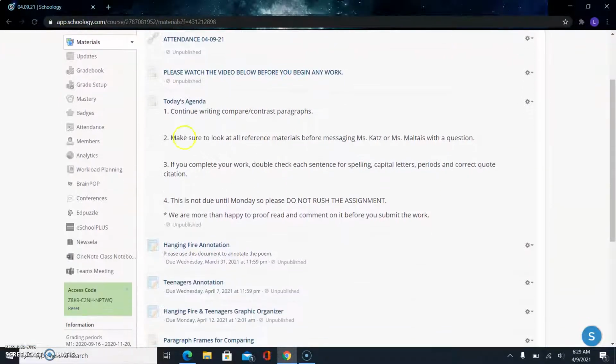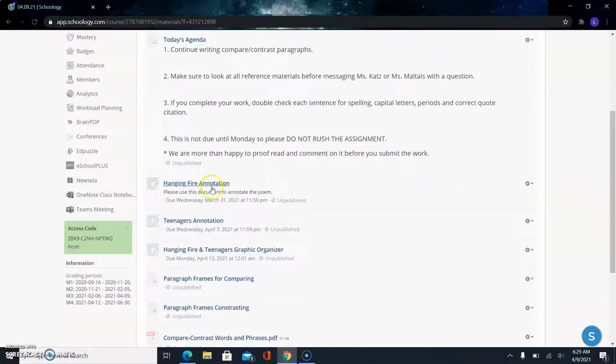Look at today's agenda. Continue writing your compare contrast paragraphs. So some of us didn't finish the Venn diagrams yesterday. That's fine. Complete those. Then what you might want to do is message me or Miss Maltese to look at your Venn diagram. If we're like, hey, it's good to go, you can submit that, right? And start working on your paragraphs. If you don't want to submit it because it's kind of a pain, right? Because you have to go to office.com if you submit it, then don't submit it yet, right? It's not due until the paper is due.